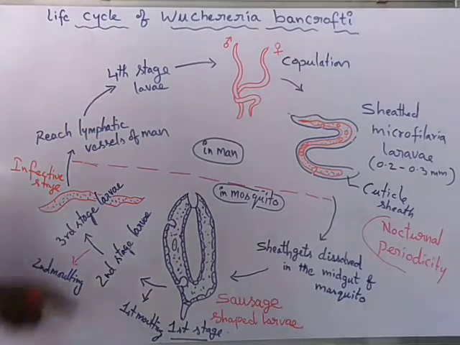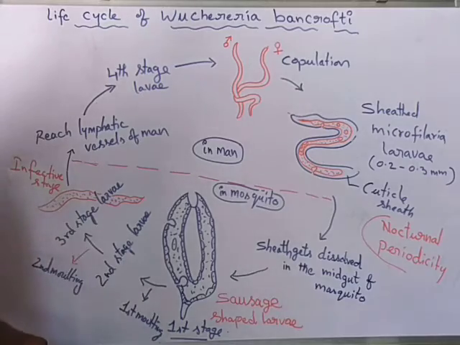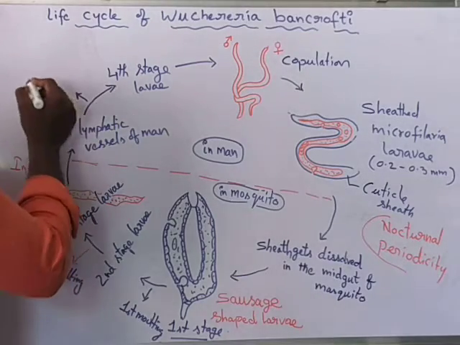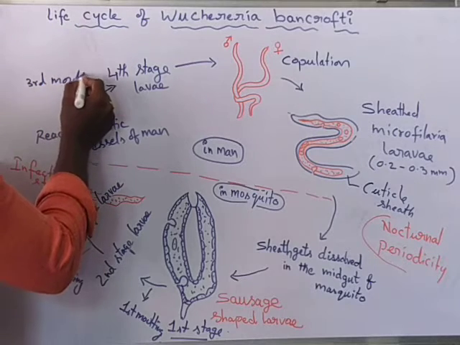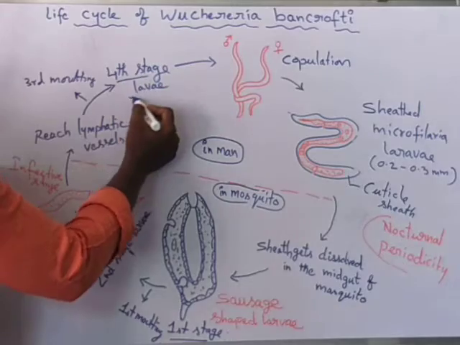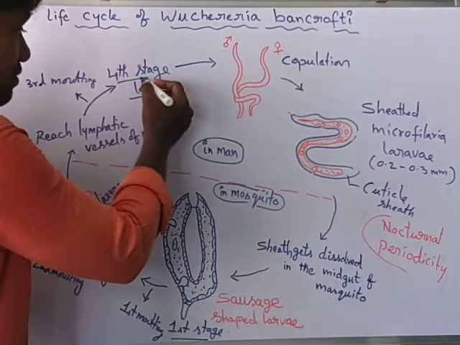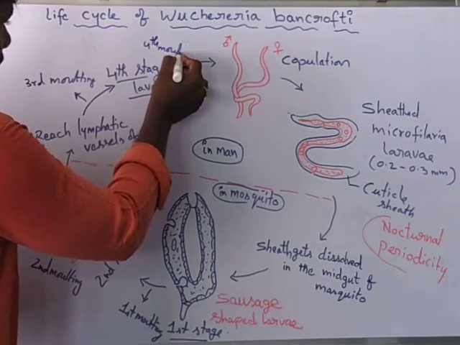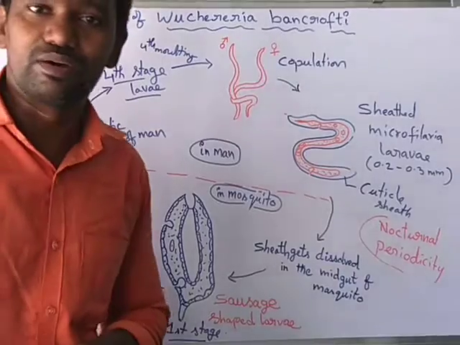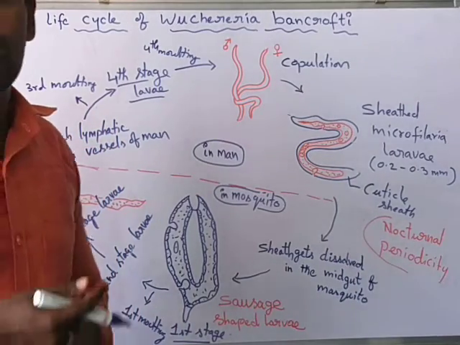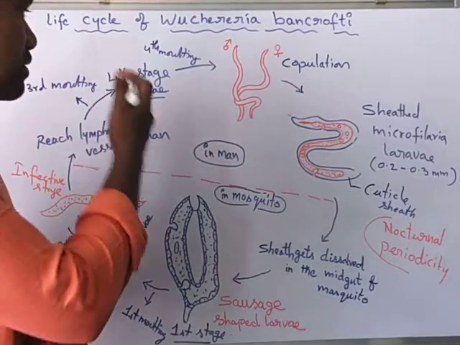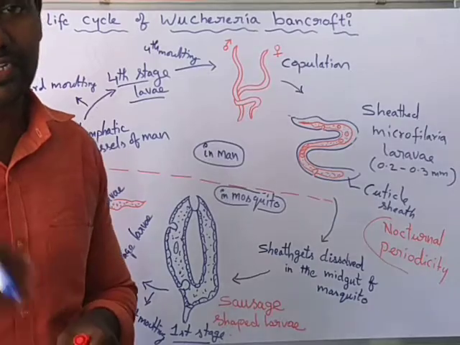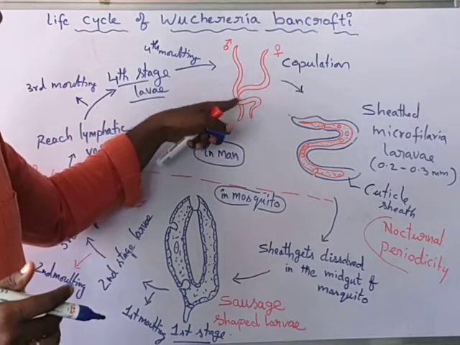When it reaches the lymphatic vessels of man, the third stage microfilarial larva undergoes the third molting and becomes a fourth stage larva. The fourth stage larva again undergoes a molting, the fourth molting, and becomes a young one. The young ones in the lymphatic vessels feed upon the tissue contents and then become adult forms.